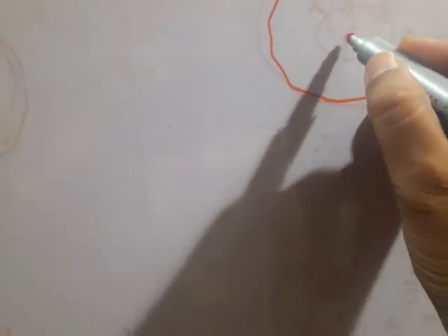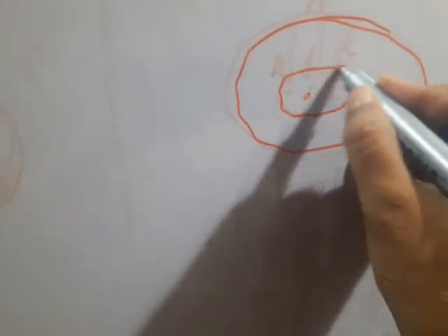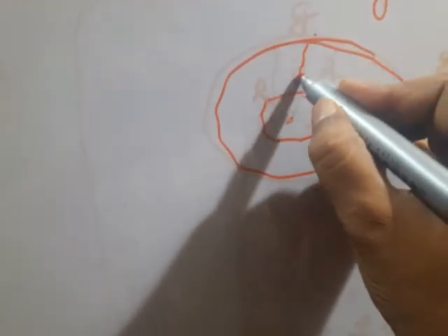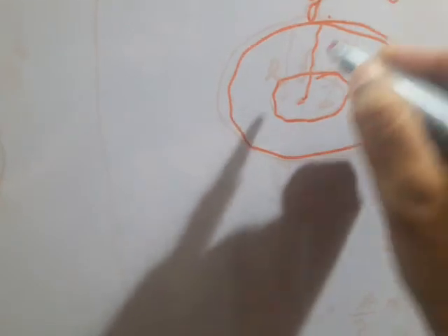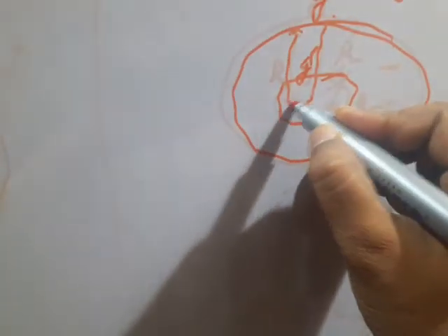Now, in the figure, it takes the center and a point below the surface of the earth. This is g and this is g dash. This is the radius of the earth, and here it is r minus x.